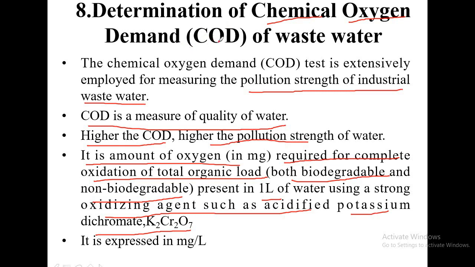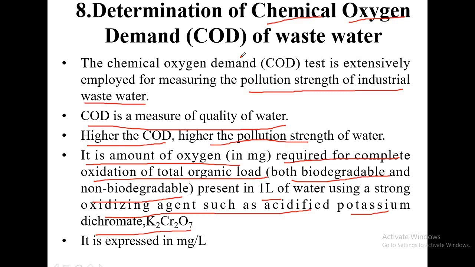Now what is the demand for oxygen by the waste? That we have to determine. If the waste demands more oxygen, that means more waste, and the pollution strength is more. So the definition is very important in order to understand the entire experiment.